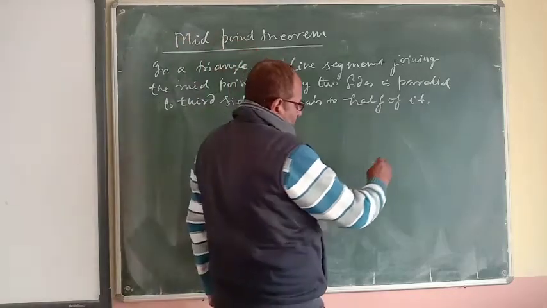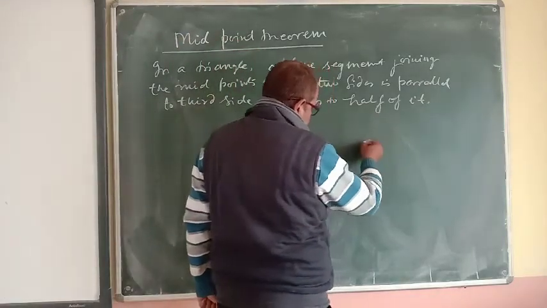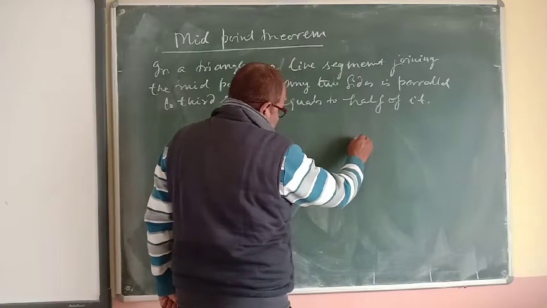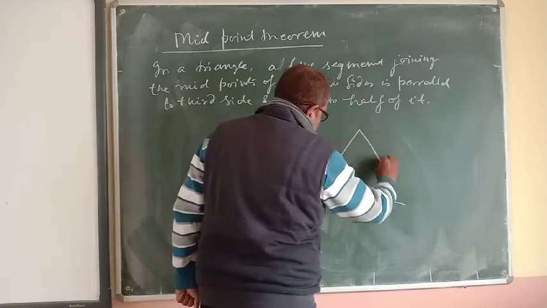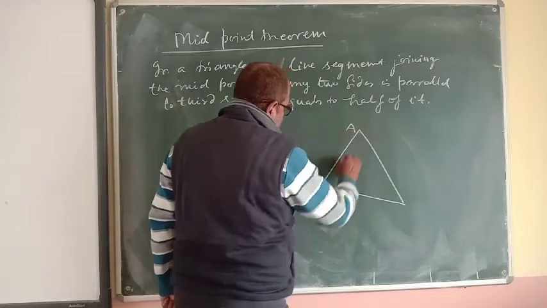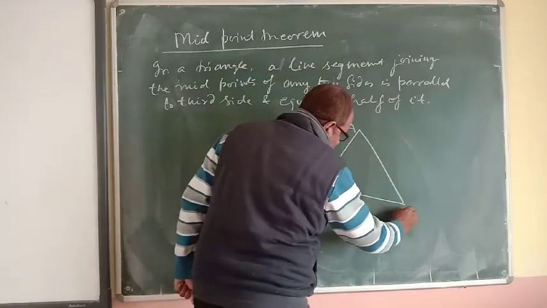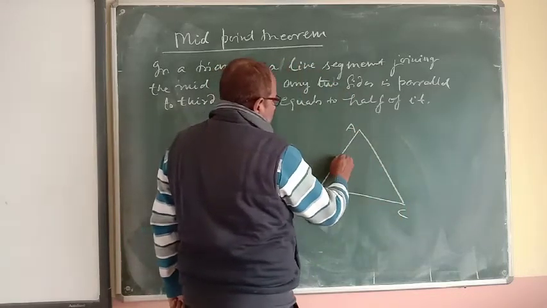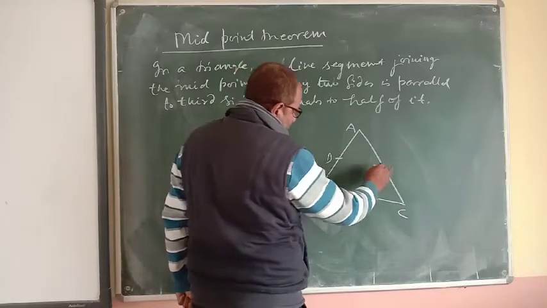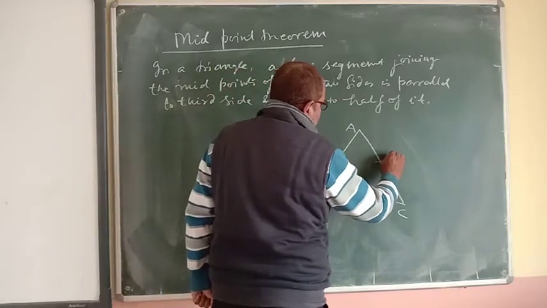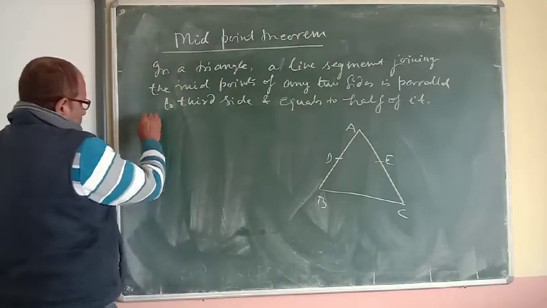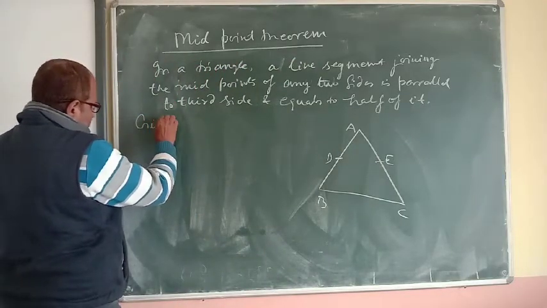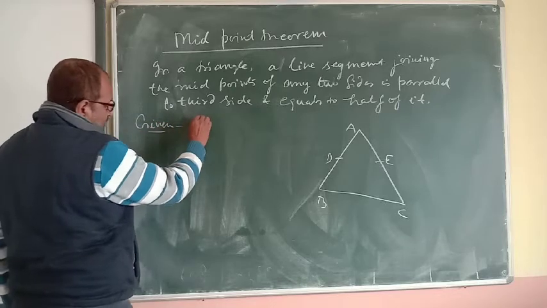So see the proof. Let us take a triangle ABC in which D is the midpoint of AB and E is the midpoint of AC. So write the given things. What is given?